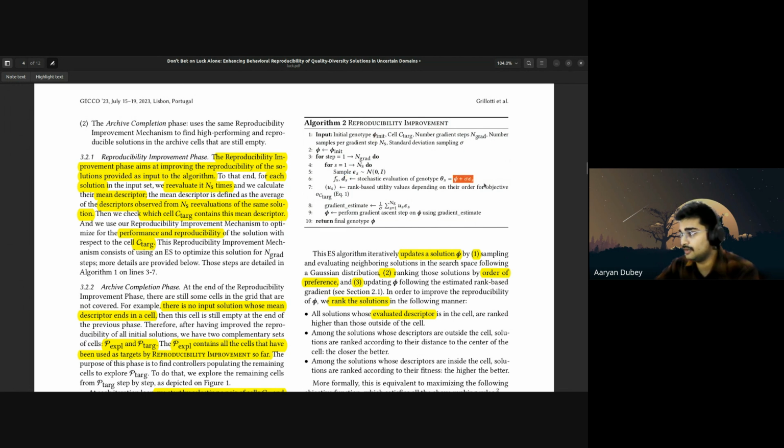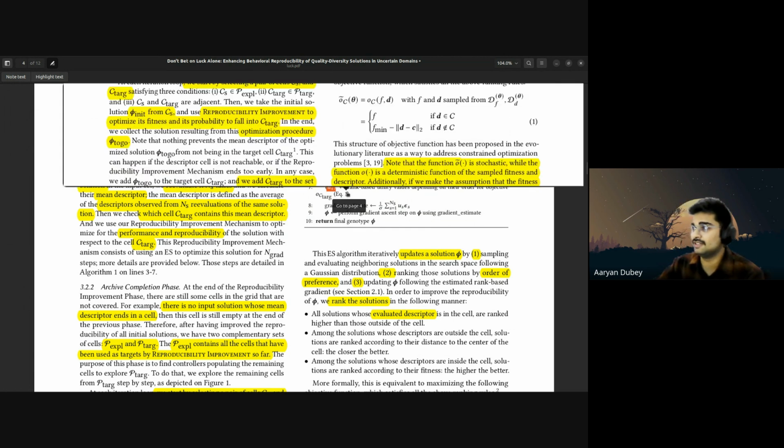Using this equation, where epsilon S comes from the sample, standard deviation is already defined, and theta is the particular value which we are going to give here. Then we are going to use a rank-based utility depending on the order of the objective function just to rank this whole scenario. There's a different equation for it, that is equation 1, that is defined above here. We're going to sample it, things like that. I'll explain what this particular example is.